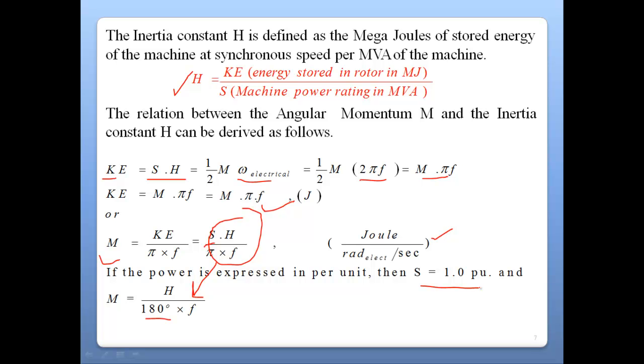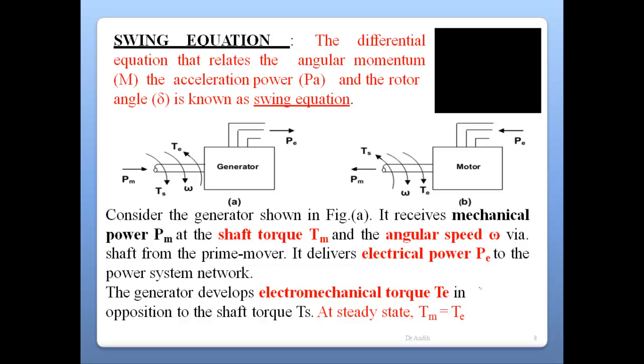Now we have already started with the swing equation. Let we have a generator model as well as a motor model. How can we analyze the same machine as a generator and as a motor? If the electrical power is coming out from a machine, then definitely it is a generator model in which the mechanical power is given inside the machine. Now the synchronous torque is acting in a clockwise direction, and the electrical torque, which is counterbalancing this, is acting in an anti-clockwise direction, and the machine is rotating with an angular speed omega.